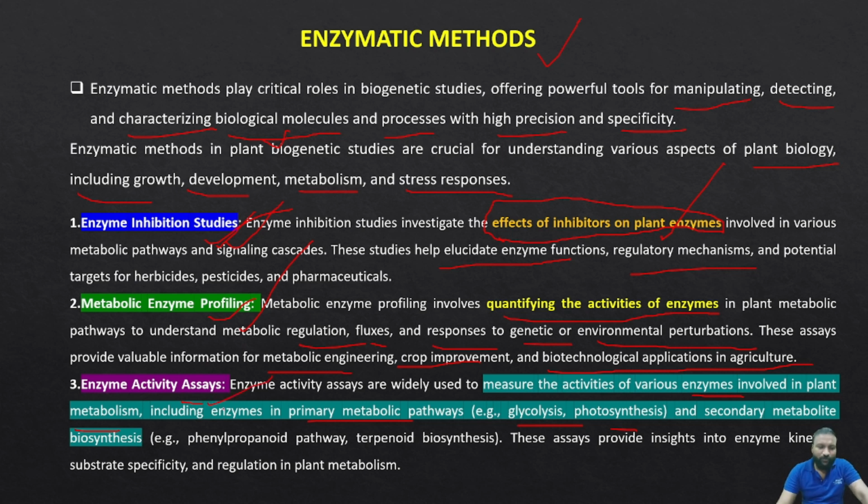Clear? By these activity assays, the phenylpropanoid pathway and the terpenoid pathway can be assessed. All these give very good insights to understand the importance of enzymes in the investigation of biogenetic pathways. Is that clear, my dear students? I hope you understand these methods to investigate biogenetic studies.